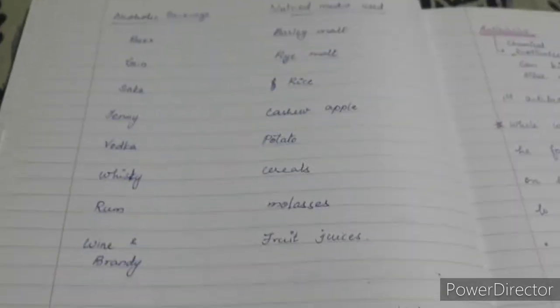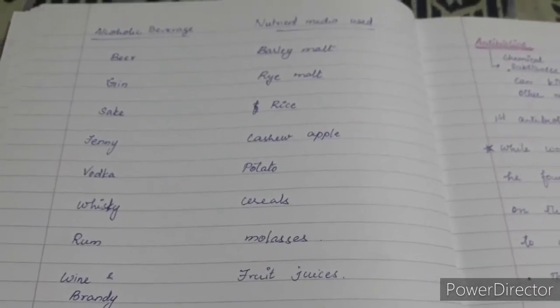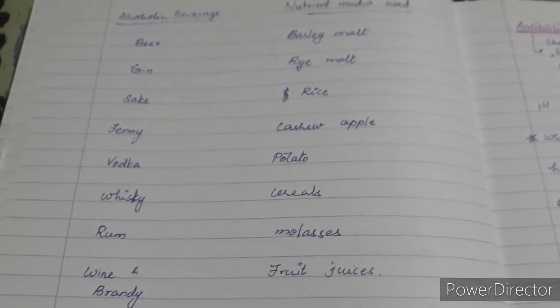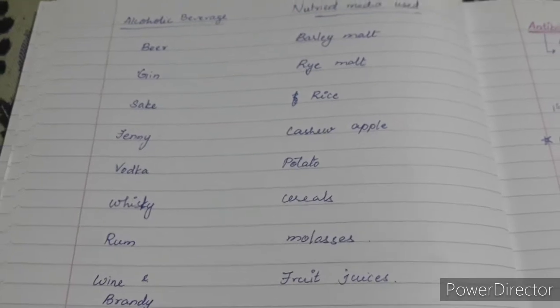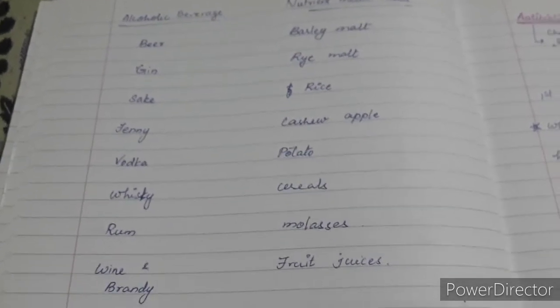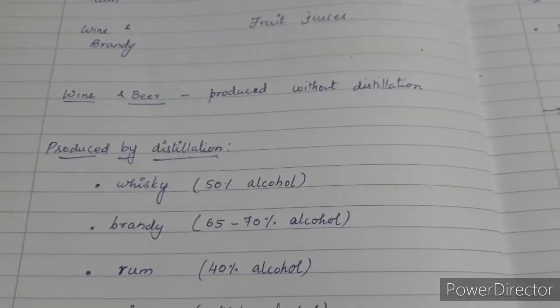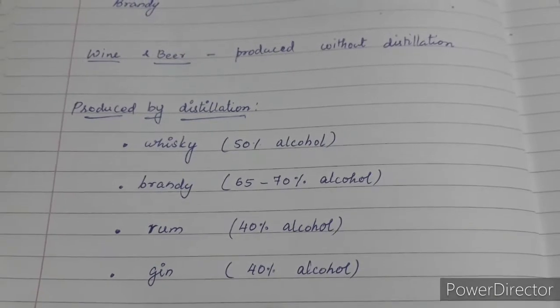Okay, so by using different nutrient media and specific yeast, already we have listed the various types of yeast, and adding them into their specific nutrient media, we get the specific type of alcoholic beverage.